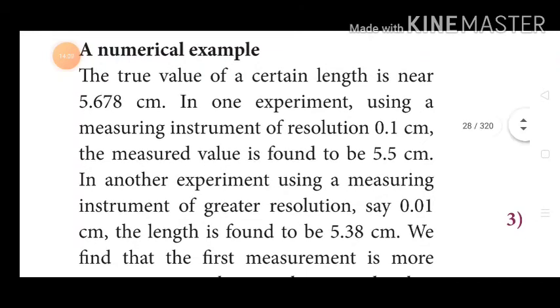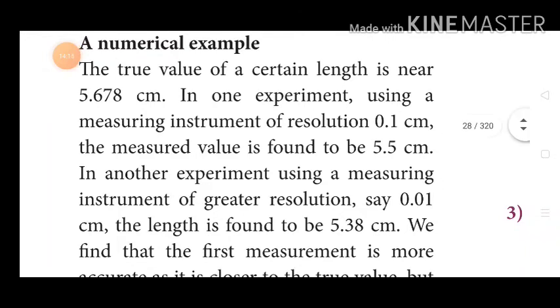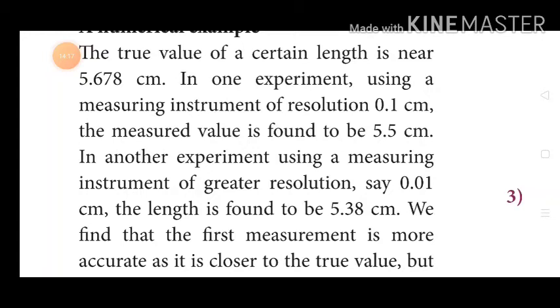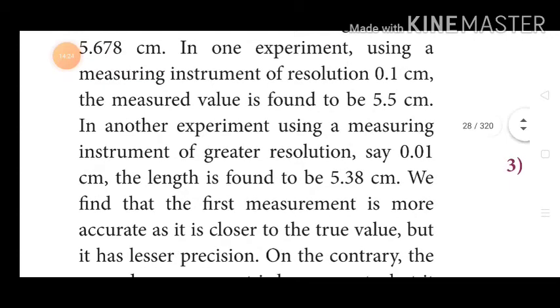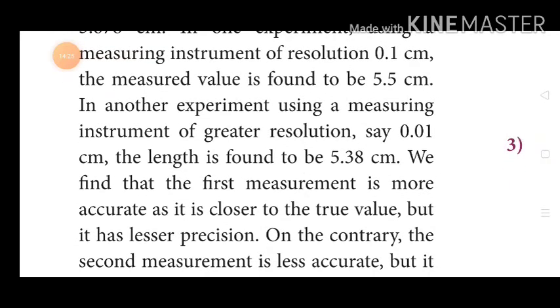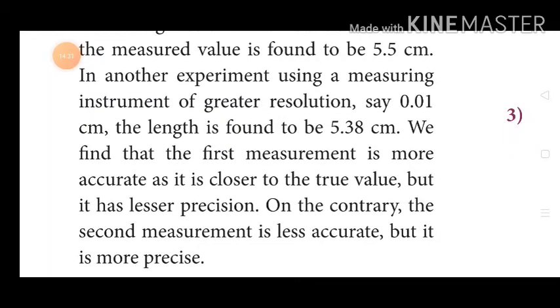In another experiment using a measuring instrument of greater resolution, say 0.01 centimeter, the length is found to be 5.38 centimeter. We find that the first measurement is more accurate as it is closer to the true value, but it has lesser precision. On the contrary, the second measurement is less accurate, but it is more precise.